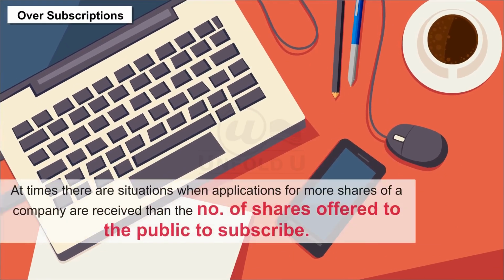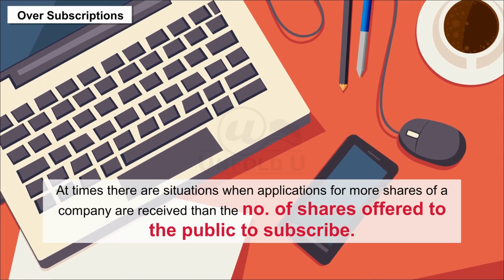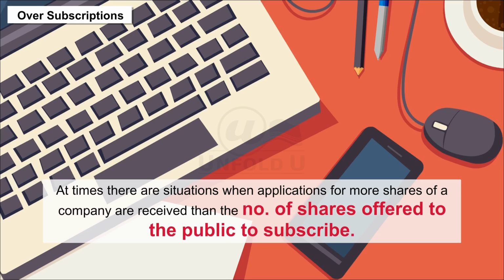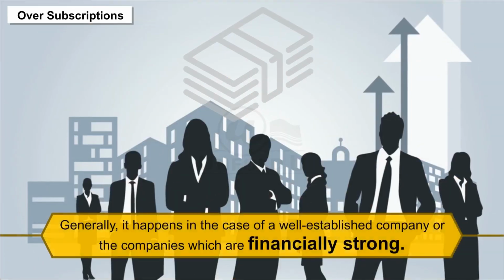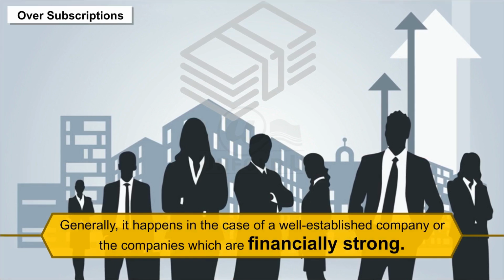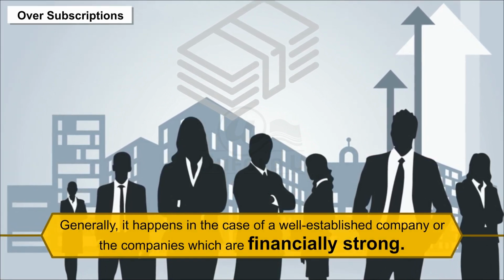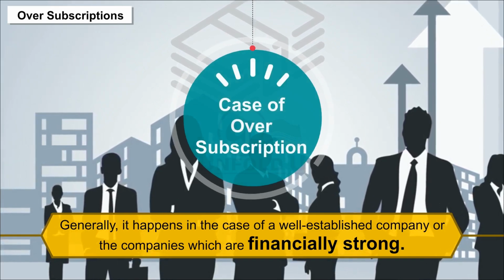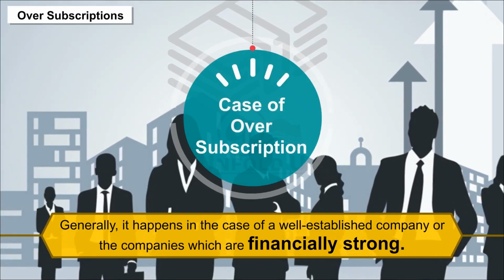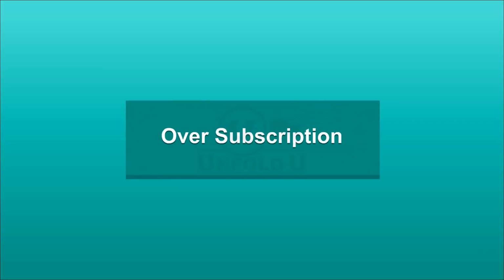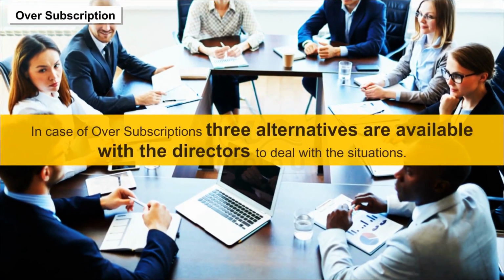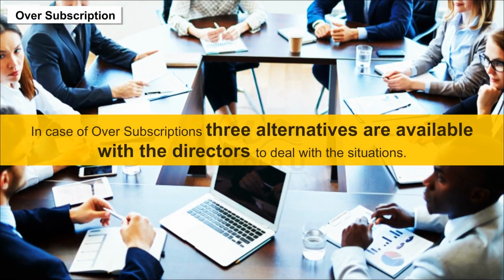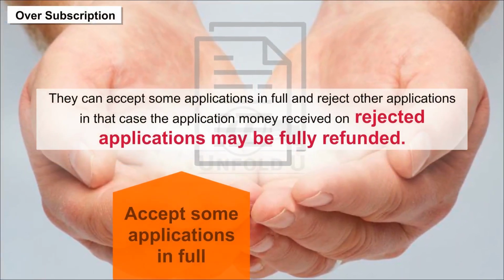Oversubscription. At times, there are situations when applications for more shares of a company are received than the number of shares offered to the public to subscribe. Generally, it happens in the case of a well-established company or the companies which are financially strong, and is called a case of oversubscription. In case of oversubscription, 3 alternatives are available with the directors to deal with the situation. 1. They can accept some applications in full